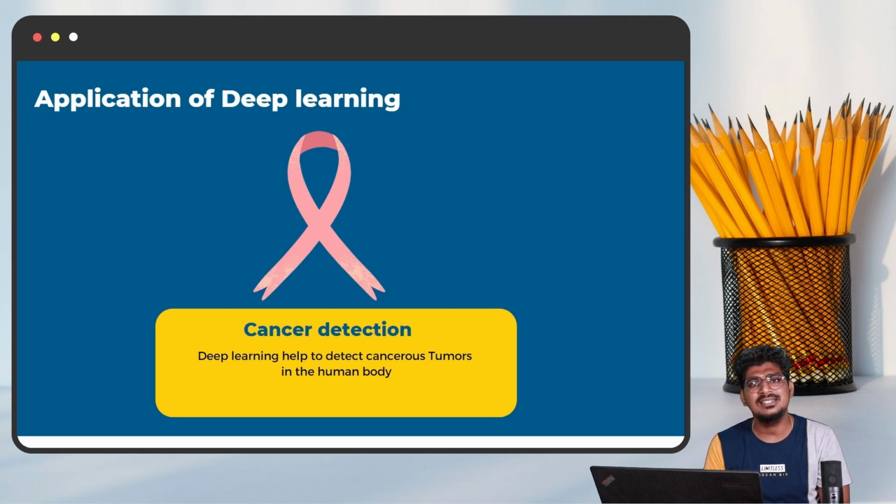Now, the oncology department. For diagnosing in the oncology department, specialists are not available in large numbers. But the computer can diagnose the cancer. How? The computer can contribute to diagnose the cancer tumor with the help of the MRI report. Once we take the MRI report, we are going to feed it to the computer. The trained model will classify it as a cancer tumor or normal tumor. That can be possible with the help of deep learning.